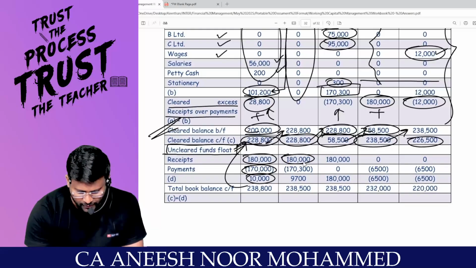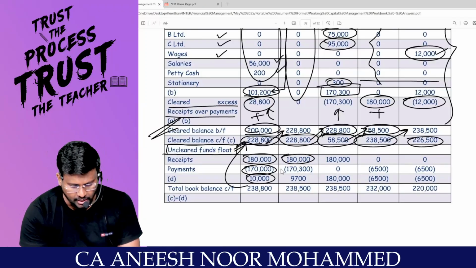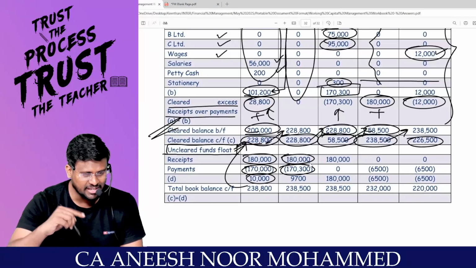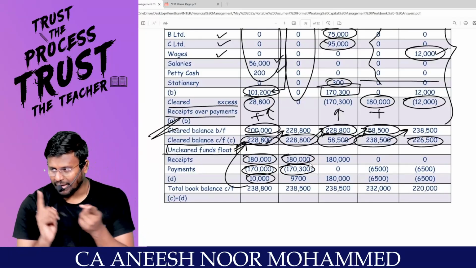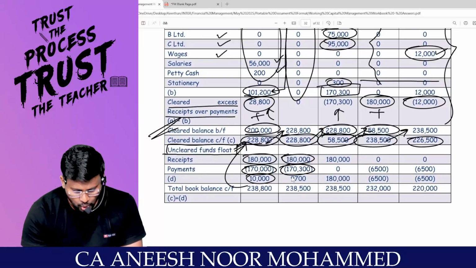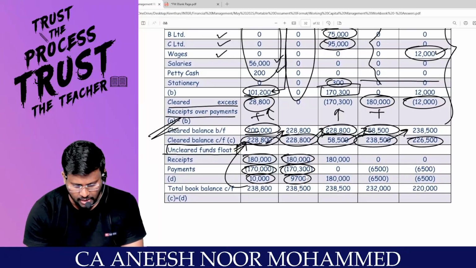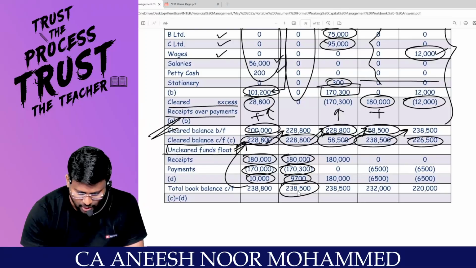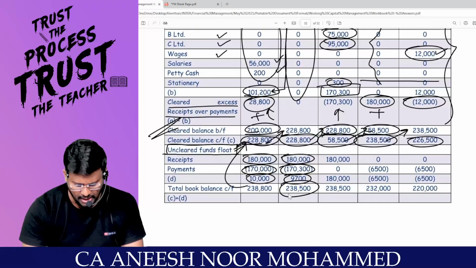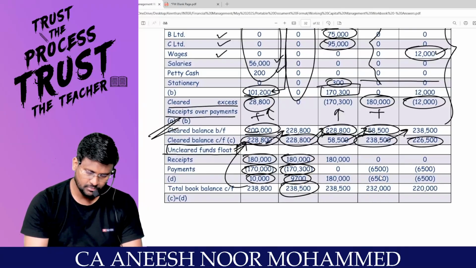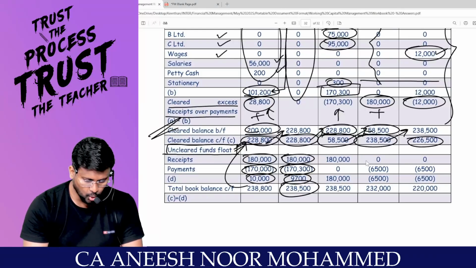Now, even on this day, our check has not been cleared. So 170 was there and again 300 was there. So total net of 9,700. But on this day end, we were having 2,38,500. Total book balance carry forward.